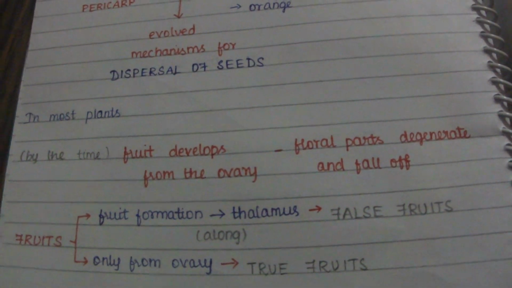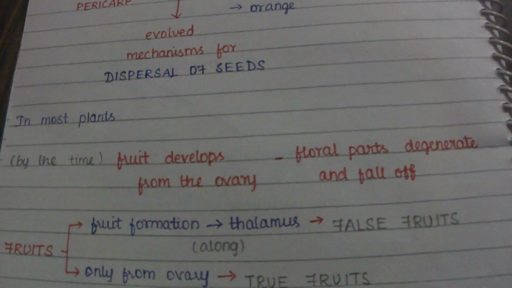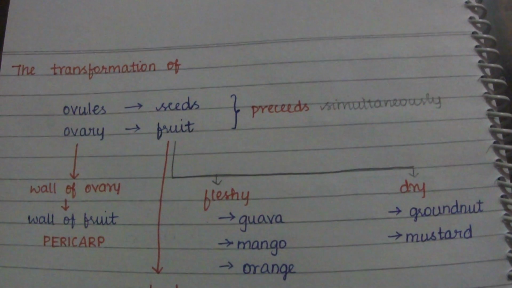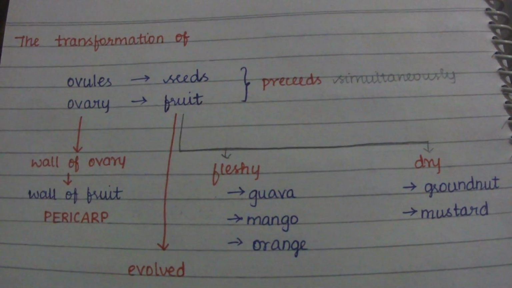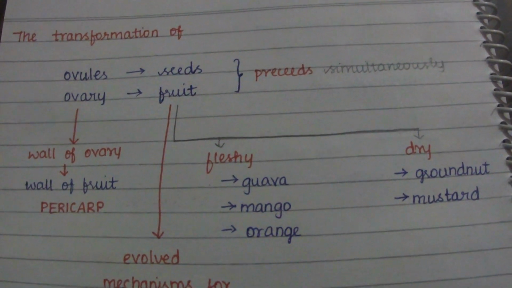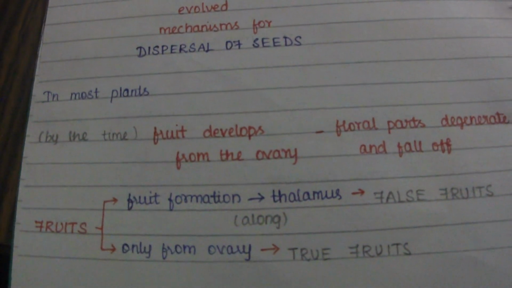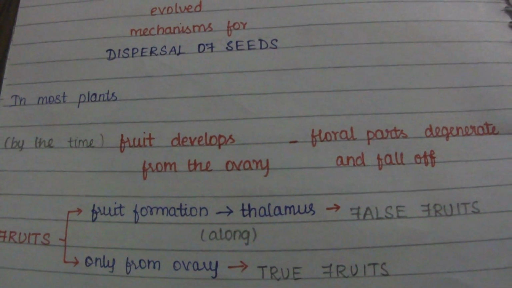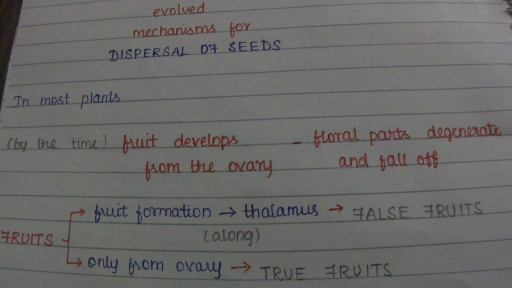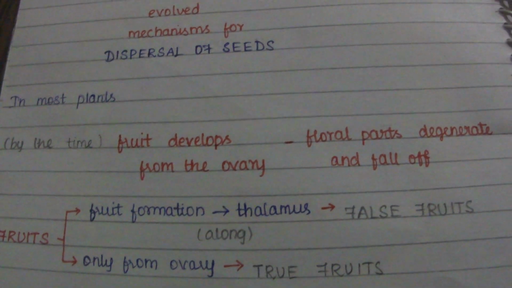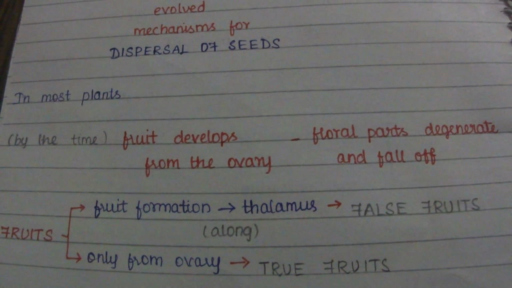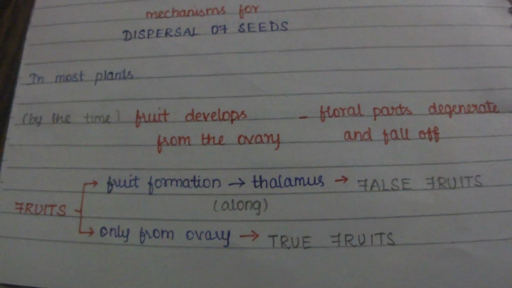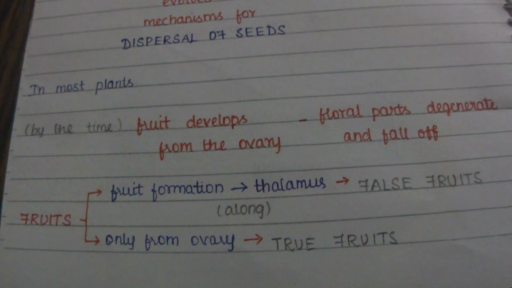So in most of the plants, these two things take part simultaneously. As we learned, the ovules transform into seeds, whereas the ovary transforms into fruit. The fruit develops from the ovary and the floral parts degenerate and fall off. So these two happen simultaneously.